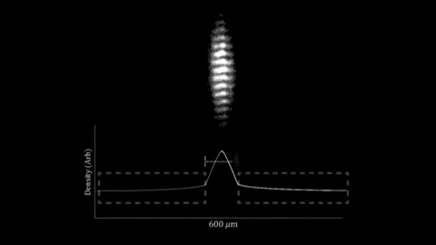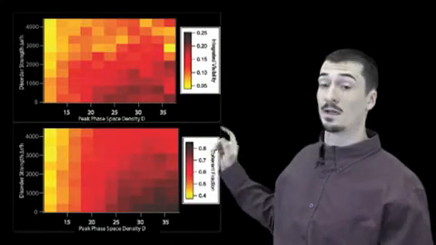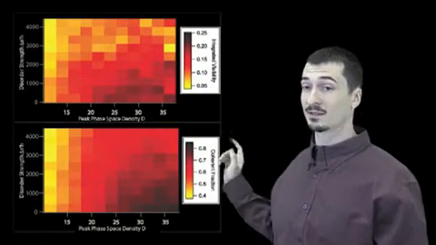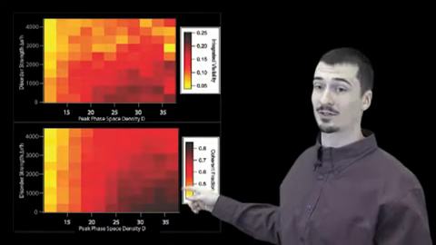We measure both the temperature of our planes from the width of the thermal distribution, as well as the fraction of coherent atoms. We can adjust the initial phase space density of the atoms before adding the disorder, analogous to controlling the temperature in a solid. This allows us to produce two phase diagrams, with disorder strength along y and phase space density along x. One phase diagram shows fringe visibility, and the other shows coherent fraction.